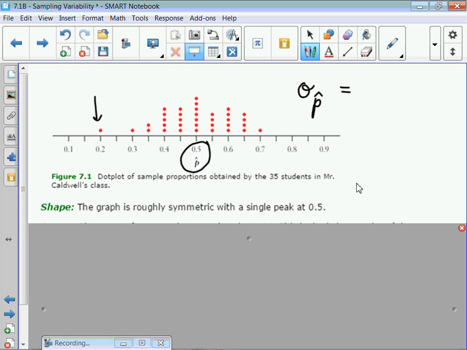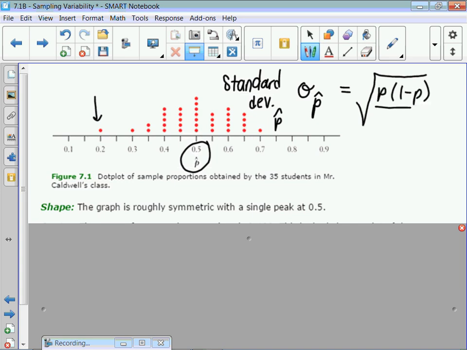This is the standard deviation of all the p hats, so all the sample proportions. And it is the square root of p times 1 minus p, divided by n.